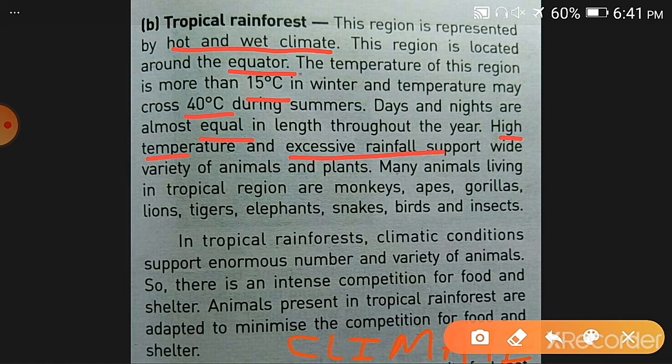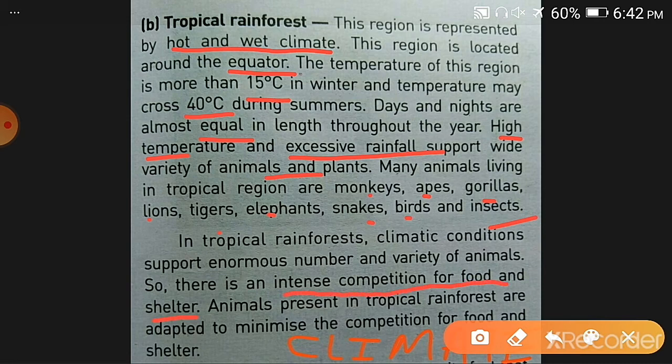of animals and plants. You can see a wide variety of animals and plants in this rainforest, and the animals living in the tropical regions are monkeys, apes, gorillas, lions, tigers, elephants, snakes, birds and insects. There are large animals and small animals also. In the tropical rainforest, climatic conditions support an enormous variety of animals, so there is an intense competition for food and shelter.